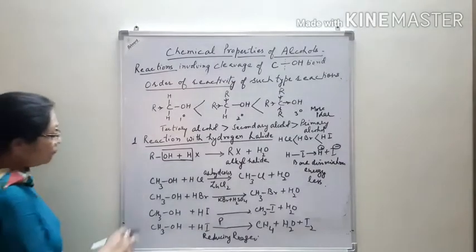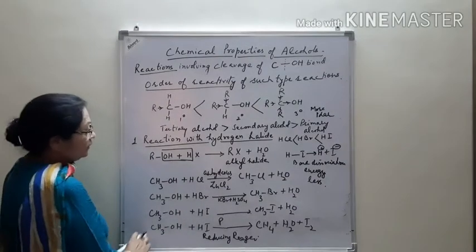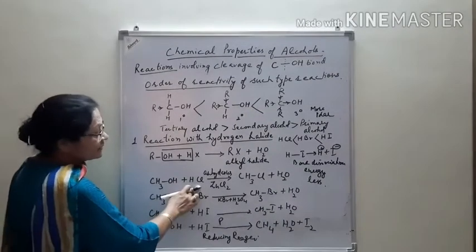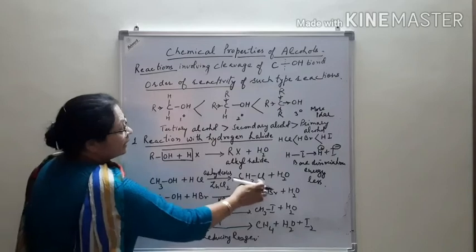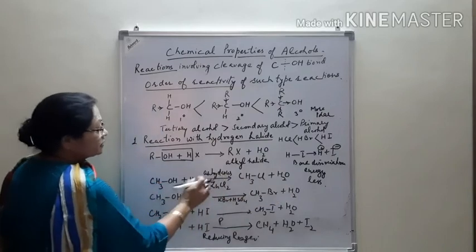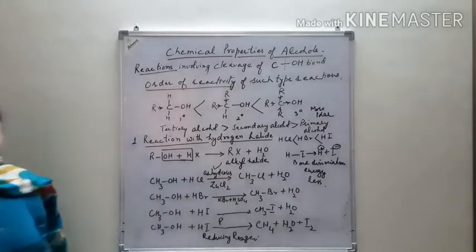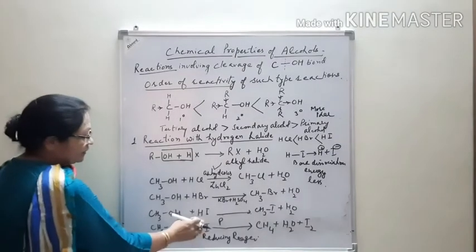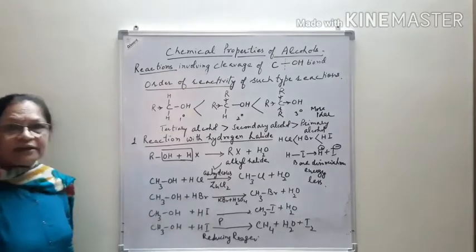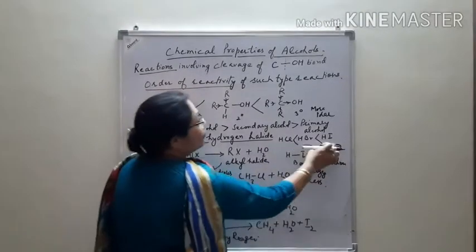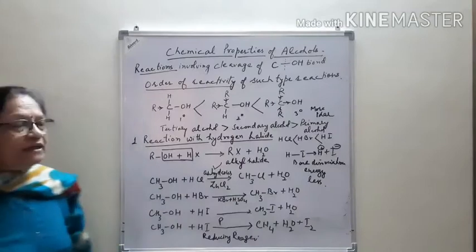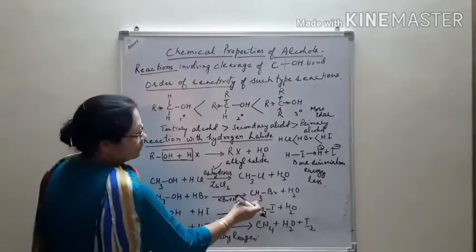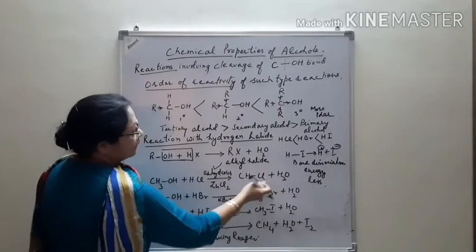Suppose you take primary alcohol: it reacts with HCl to give alkyl halide plus water, but this reaction takes place in the presence of anhydrous zinc chloride catalyst, whereas with HBr and HI we don't need any catalyst because they are more reactive than HCl, and so they react without a catalyst and give alkyl bromide, alkyl iodide and alkyl chloride.